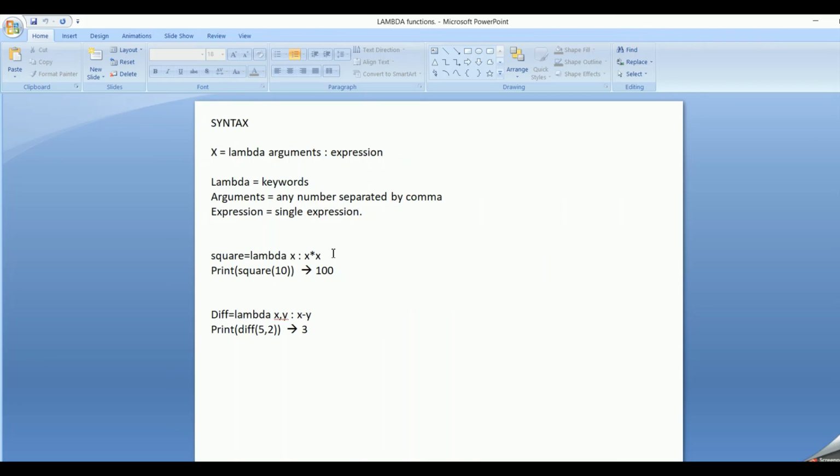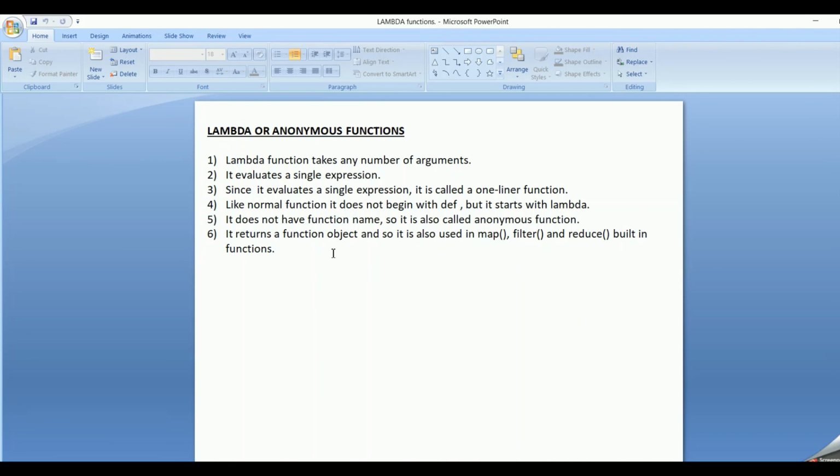So hope it is clear for you. The lambda or anonymous function is a very useful function in the Python programming language. And when we use lambda, map, filter, reduce functions, then we say we are coding in a Pythonic way because it's purely Python based code. We have not seen these concepts in the C programming or the Java programming language. So hope it is clear for you.